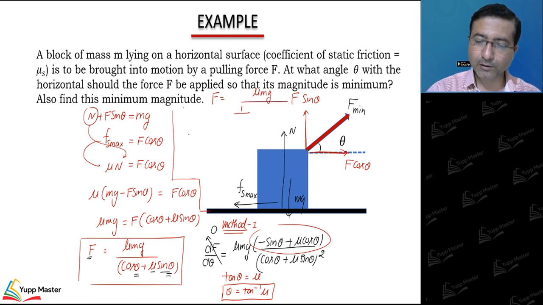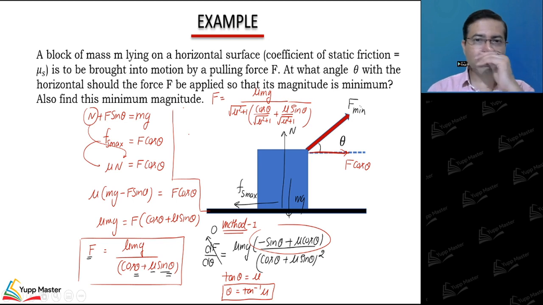If I multiply and divide by under root mu square plus 1, the first term will be cos theta divided by under root mu square plus 1, plus mu divided by under root mu square plus 1 times sin theta, if you just look at the denominator.